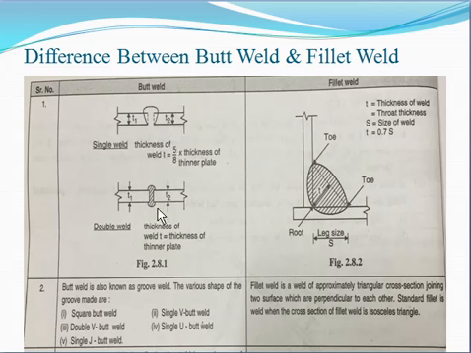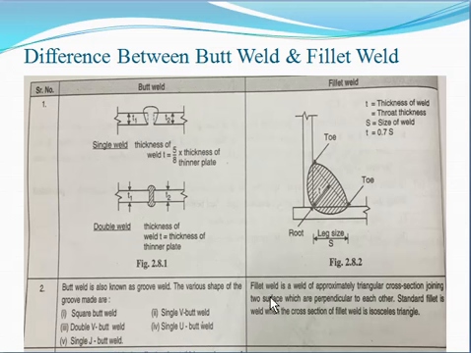Okay, got the idea about the thickness of the weld in both cases. Next, butt weld is also known as a groove weld, and the various shapes of the groove welds are square butt weld, single V butt weld, double V butt weld, single U butt weld, and double J, single J butt weld. These are the types of butt welds.